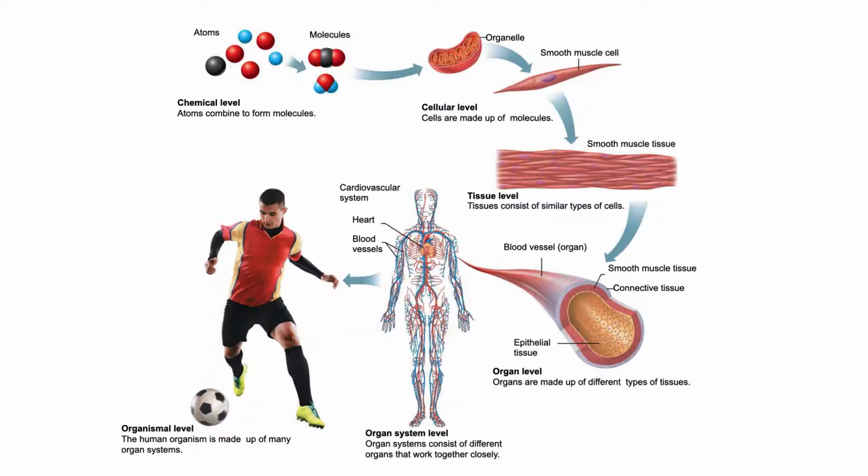The chemical level leads to the cellular level, which is followed by the tissue level, which is followed by the organ level, which is followed by the organ system level. These systems all work together to form the final level, the organismal level, which is your body.